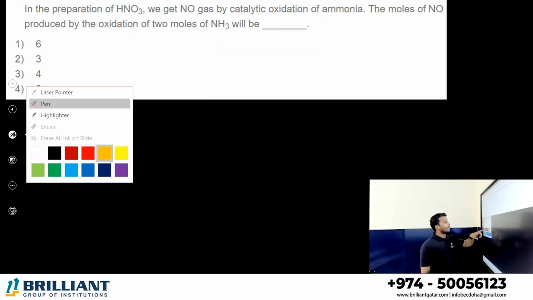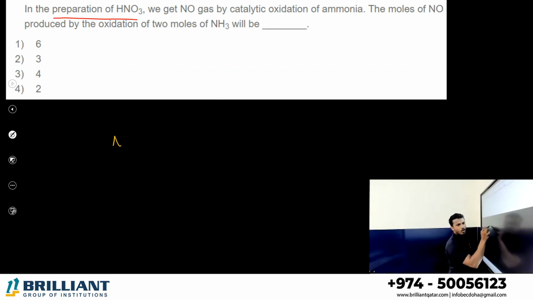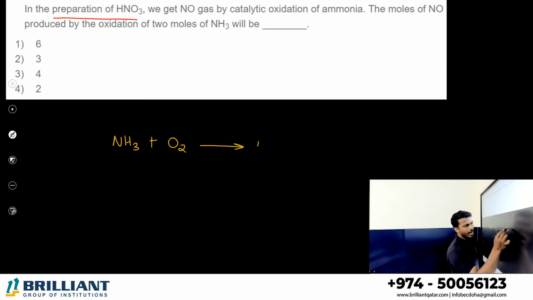Next one. In the preparation of nitric acid, we get nitrogen monoxide gas by catalytic oxidation of ammonia. That reaction we already discussed, the first step, before in one of the questions. How many moles of nitrogen monoxide are produced by the oxidation of 2 moles of ammonia? Let me write the reaction. Ammonia, on oxidation, meaning addition of oxygen, gives nitrogen monoxide along with water.